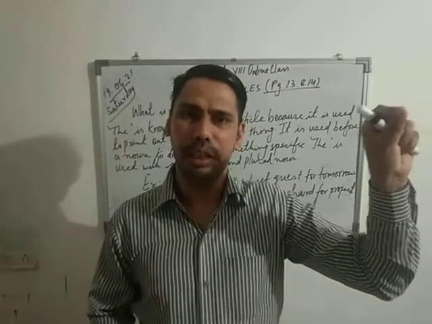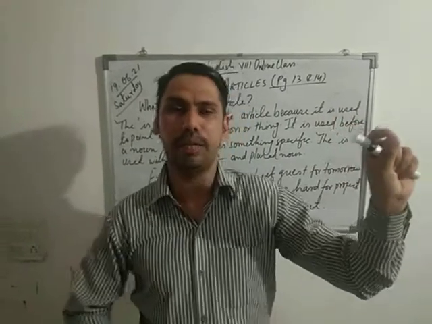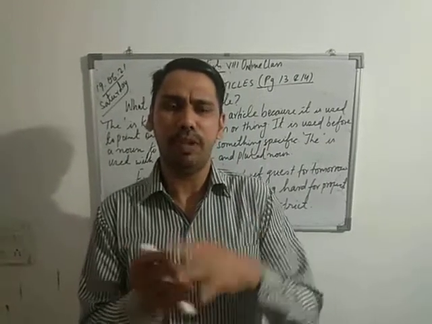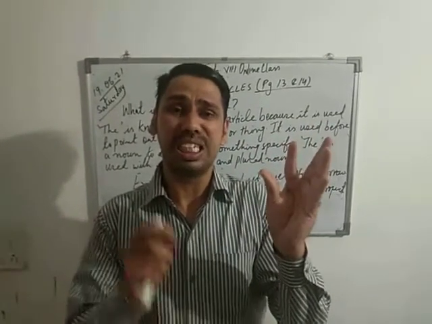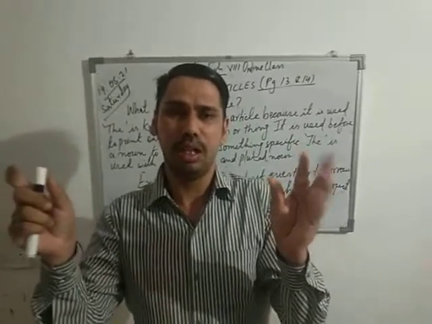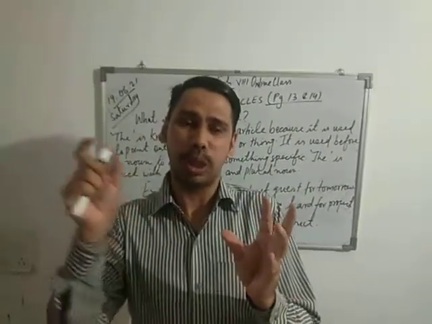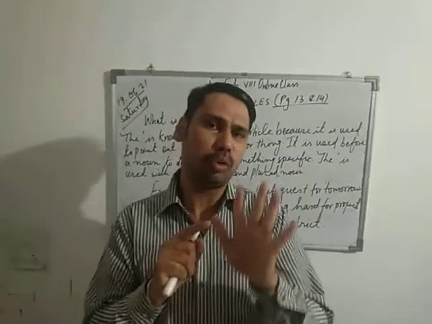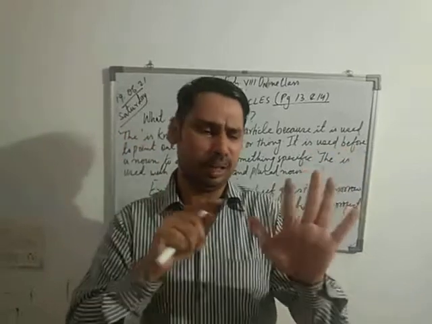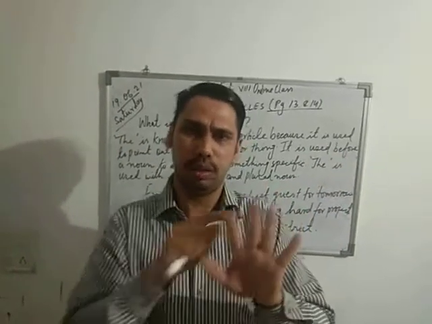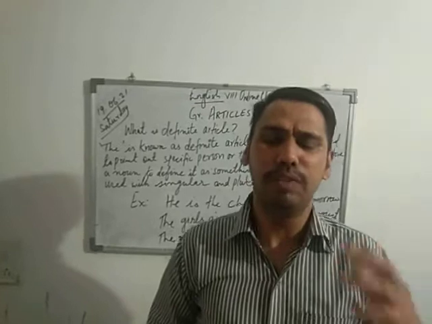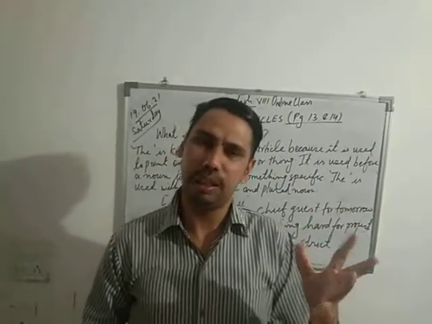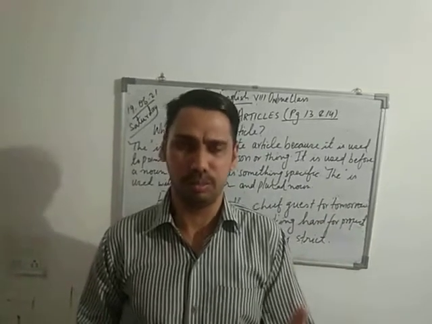We did yesterday indefinite, that is a and an. So a or an are the indefinite articles. We use a when the sound starts with a consonant. We use an when the sound starts with a vowel, right? We have 26 alphabets in English. Out of them 21 are consonants and 5 are vowels: a, e, i, o, u. Now a or an we use when we talk about non-specific, general, common things, right? We use them with a singular or countable noun.